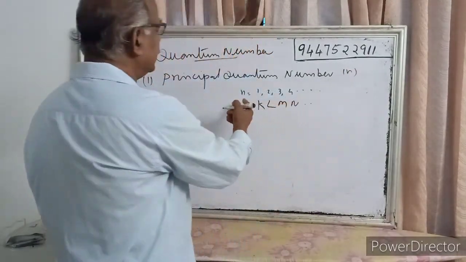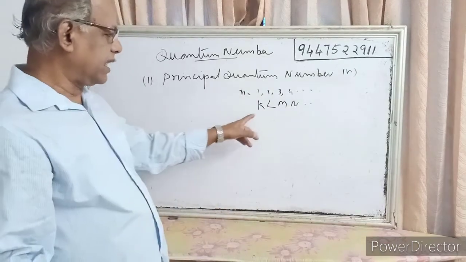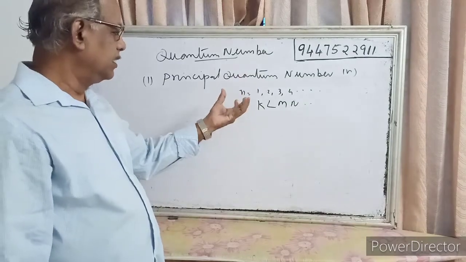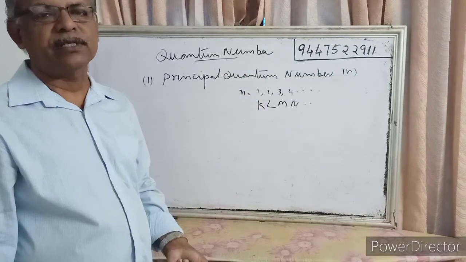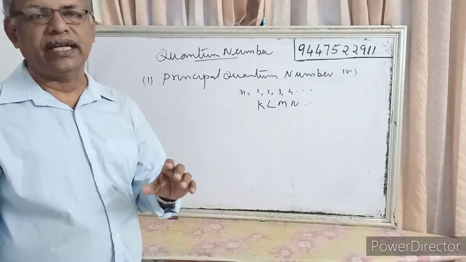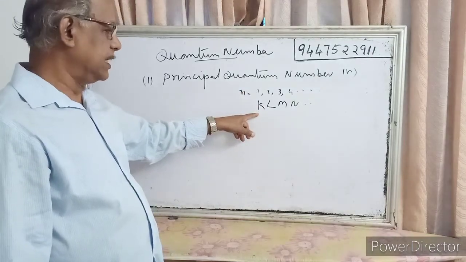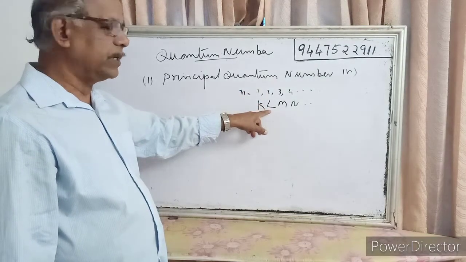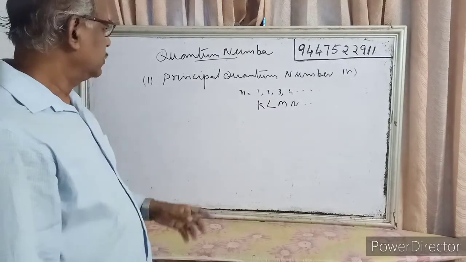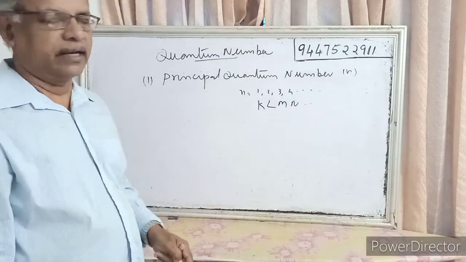This n is equal to 1, 2, 3, 4, for K, L, M, N. The principal quantum number gives us the shell to which electrons belong. n equal to 1 shows that the electron belongs to K shell, n equal to 2 means electron belongs to L shell, n equal to 3 means electron belongs to M shell, and so on. So that is the principal quantum number that shows the shell to which electrons belong.